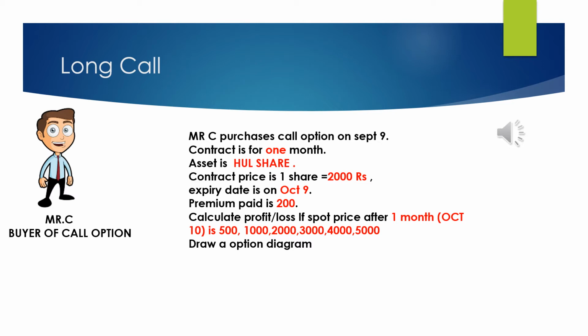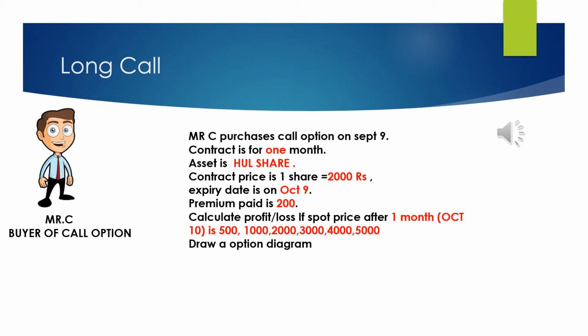Now, Mr. C purchases a call option on September 9th. His contract is for 1 month. That means his contract will mature after 1 month. That will come exactly on October 9th. The asset he is trading on is HUL share. The contract price for one share is 2000 rupees. Expiry date is October 10th. Premium that he has to pay to the writer of the option is 200.